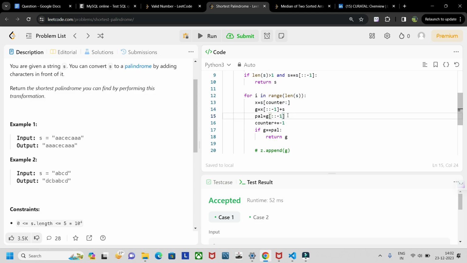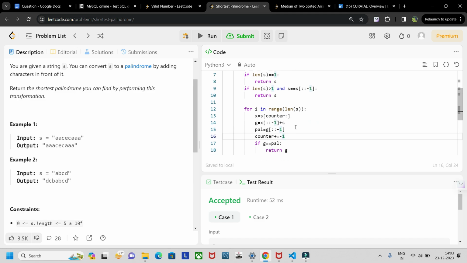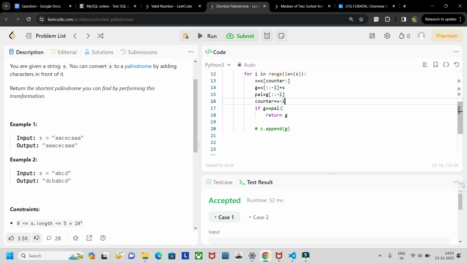Okay, so this is what it does. Now what I'm doing here is, basically I'm reversing this. x of count, this also I'm reversing, so that you see D, then C is appended, then B is appended. But if you take it as -1 and -2, it appends like C and D, so we want to reverse it. Okay, so that is why I'm reversing it and then adding to the original string. And then I'm storing this, again I'm reversing, so that it satisfies the condition of palindrome. Now counter I'm decrementing by 1, so that it goes on appending these letters. Now if g is equal to its reverse, I'm returning g directly.